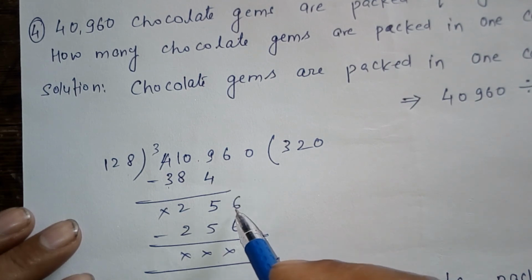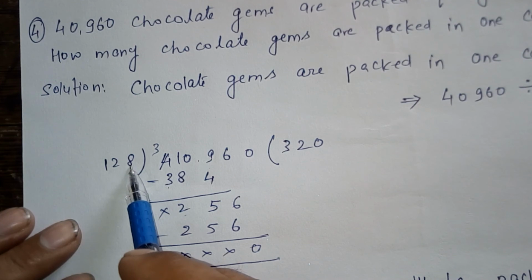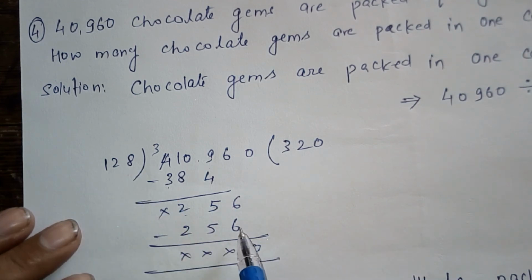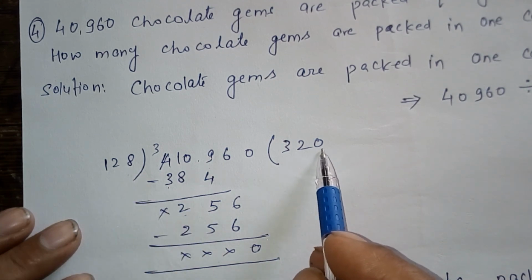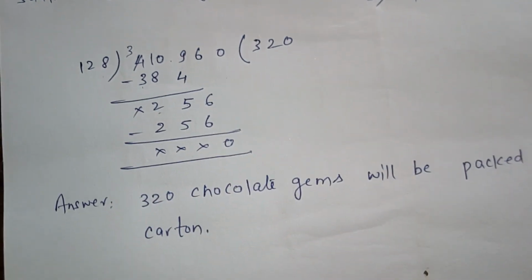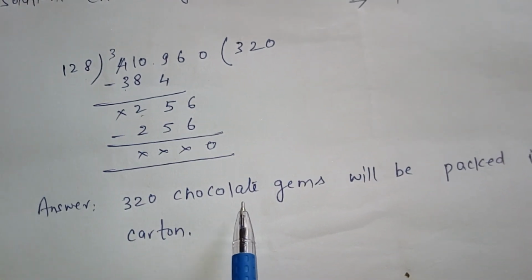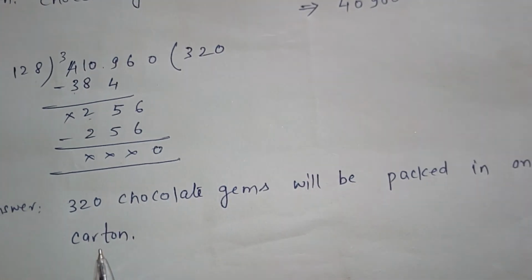We can note down the next number, so it will be 256. 128 into 2 will get 256. Okay, we can note down the next number 0. 0 divided by any number will always be 0, so it will be 0 here. The meaning is 320 chocolate gems will be packed in one carton.